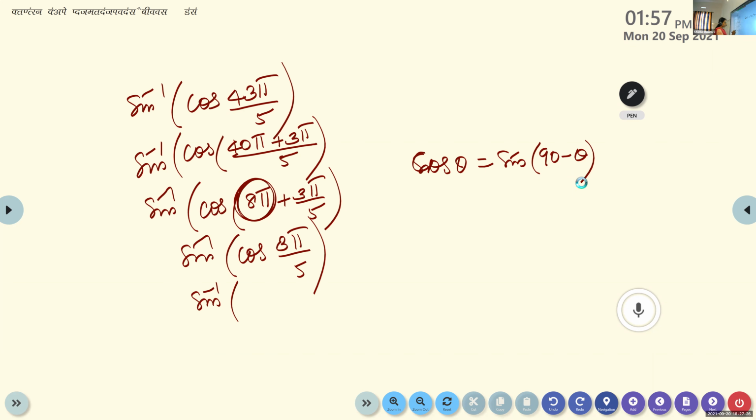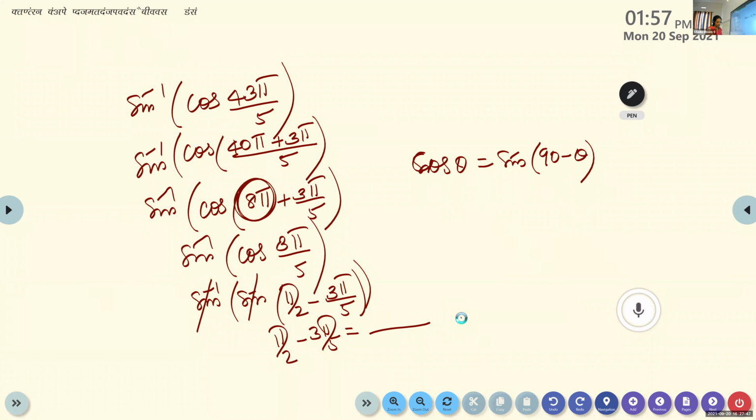So cos 3 pi by 5 we can write as sine of 90 minus 3 pi by 5. Now it is less than 90, so it is pi by 2 minus 3 pi by 5. Simplify this, you get the answer.